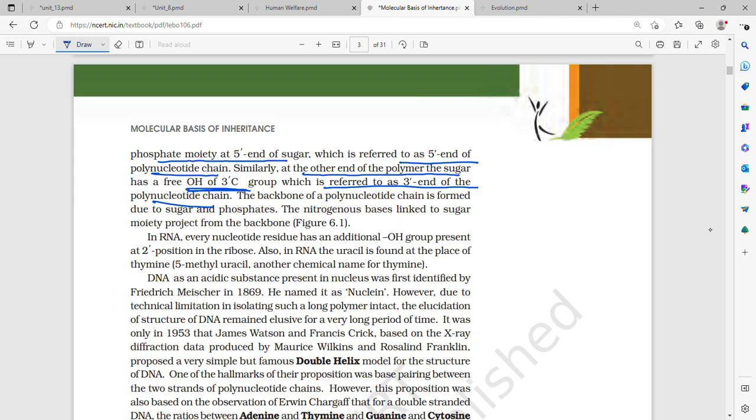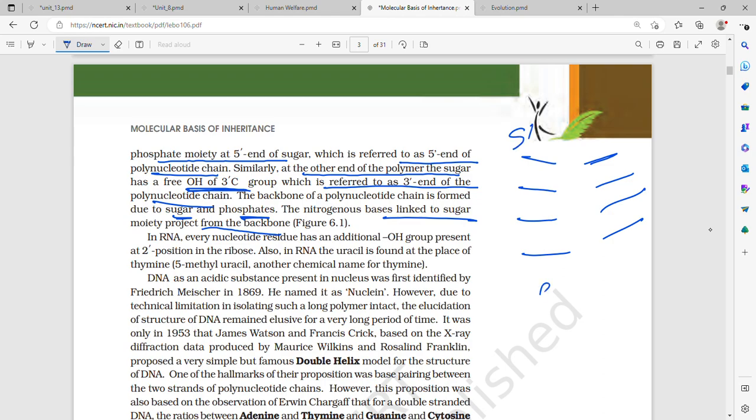The backbone of a polynucleotide chain is formed by sugar and phosphate, whereas the nitrogenous bases linked to the sugar project from the backbone. So these are protruding. The nitrogenous bases project from the backbone.